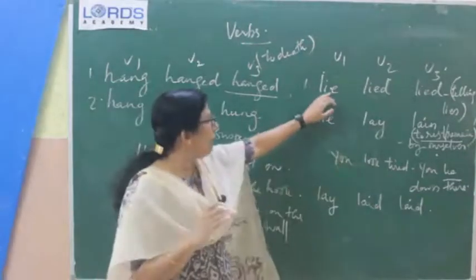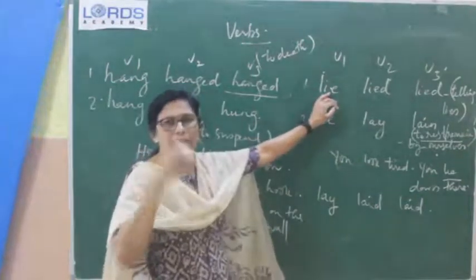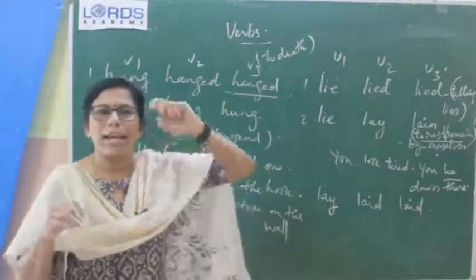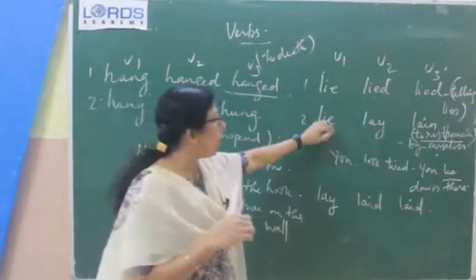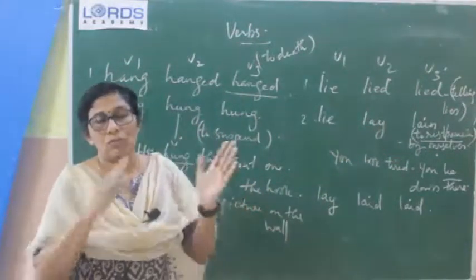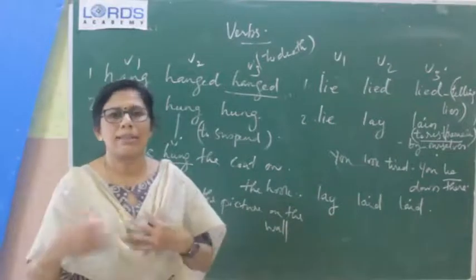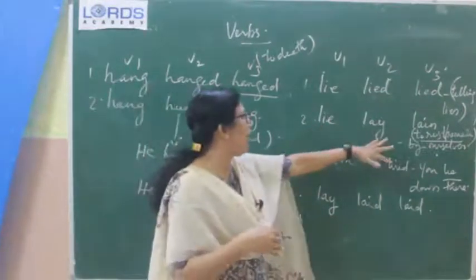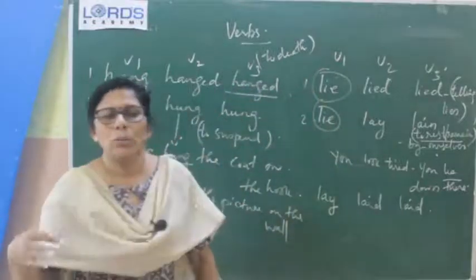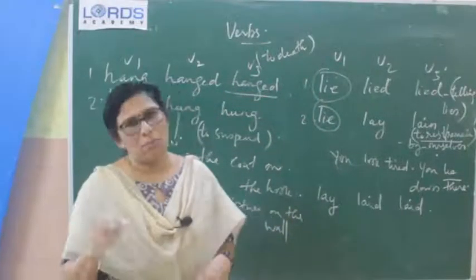Understood? Lie will be given, so by reading the sentence you should understand whether the meaning in the question is about telling lies, or about taking rest and remaining in one place by ourselves. From the question you should understand the correct meaning of the sentence and fill the blank accordingly. Only this will be given in the bracket, and you will be asked to fill the blank with the correct form of the verb.